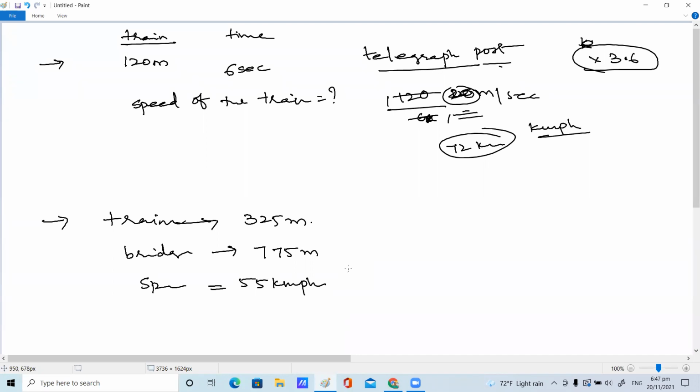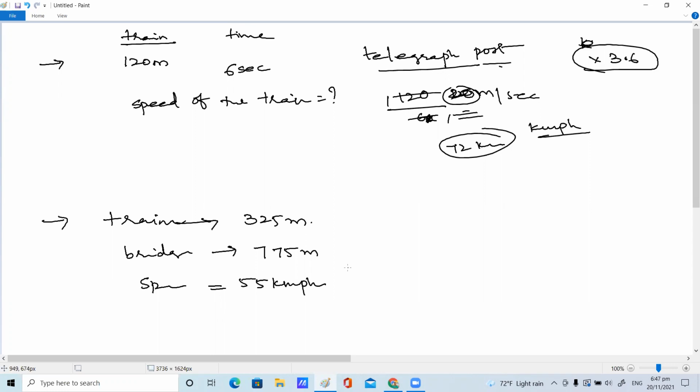Ma'am, I think the bridge can fit almost 2 trains at a time onto it. Is the train 325 meters, no? Yes, a train having length 325 meters crosses a bridge 775 meters long. So if the speed of the train is 55 kmph, how long will the train take to